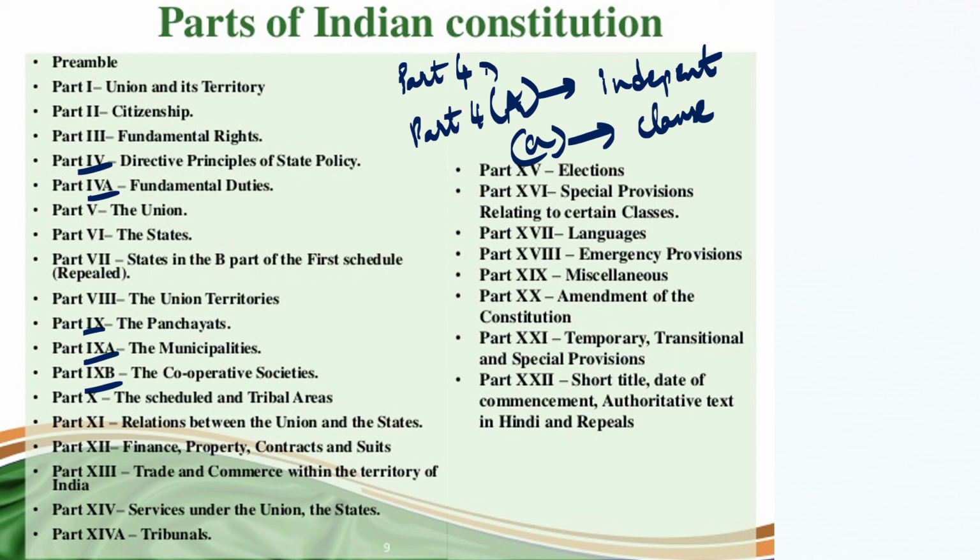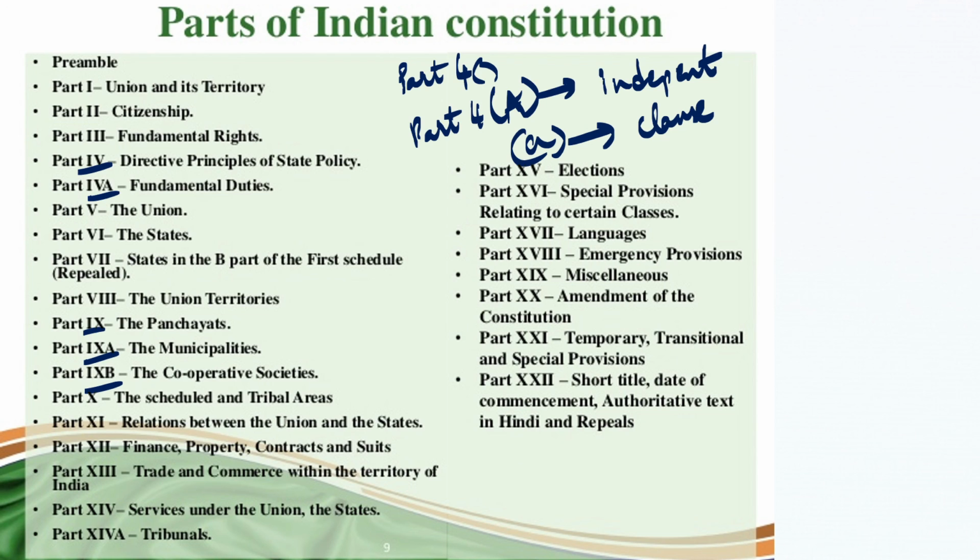And why it was made like this was just to avoid making the constitution so lengthy. If we keep on adding part 25, 26, 27 and so on, the constitution will be too bulky.